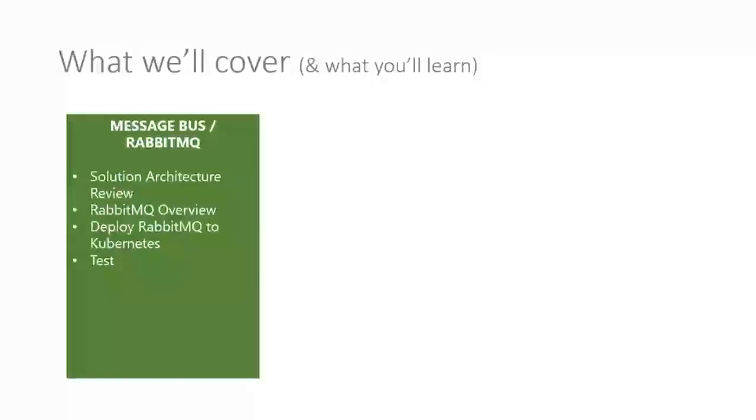Part 7, we then look at our message bus, which is RabbitMQ in this case. So we do a review of our solution architecture, we give an overview of what RabbitMQ is, we deploy RabbitMQ to Kubernetes and we test it.